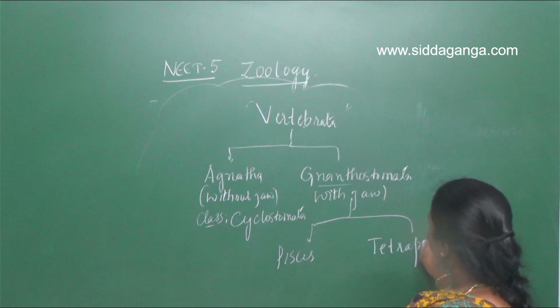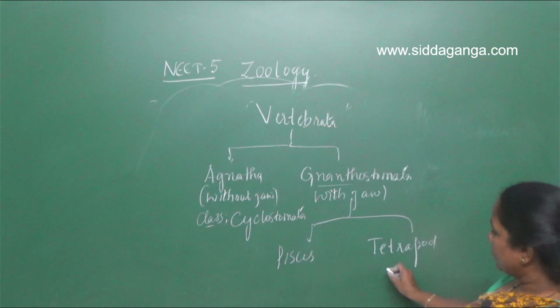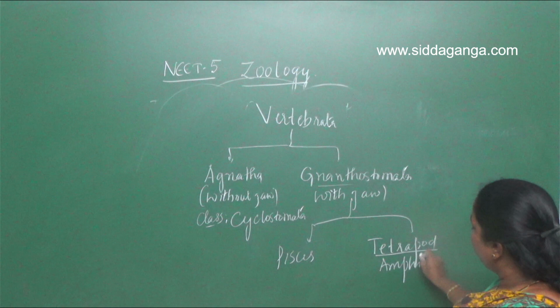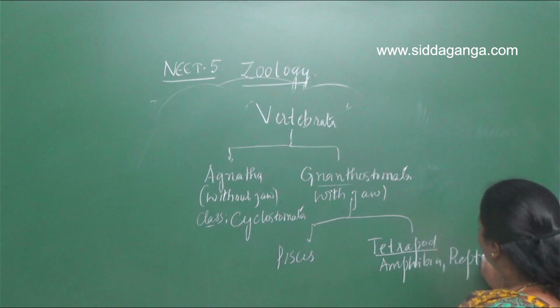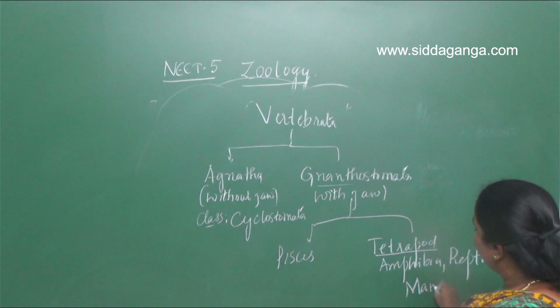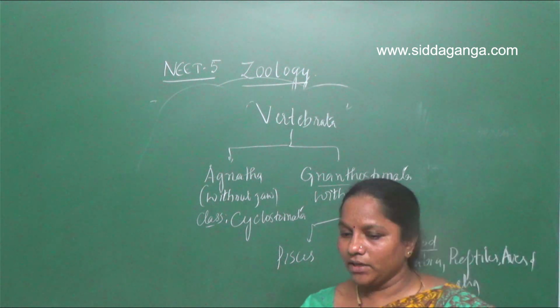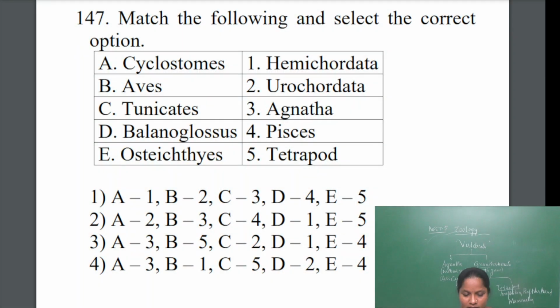Tetrapoda are the animals with legs, forelimbs and hind limbs present. In Tetrapoda we have amphibians, reptiles, aves and mammals. So aves come under the superclass called Tetrapoda.